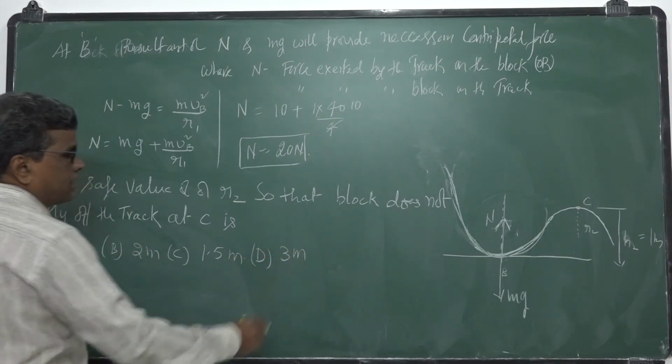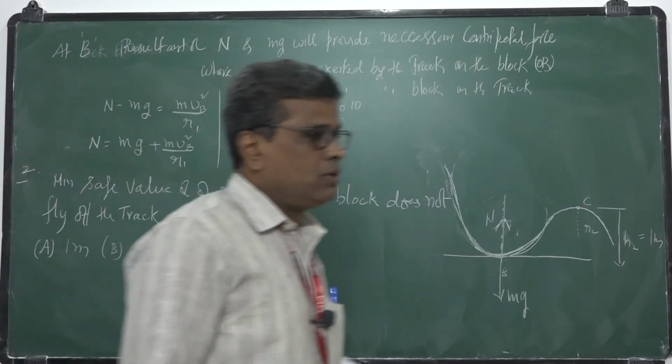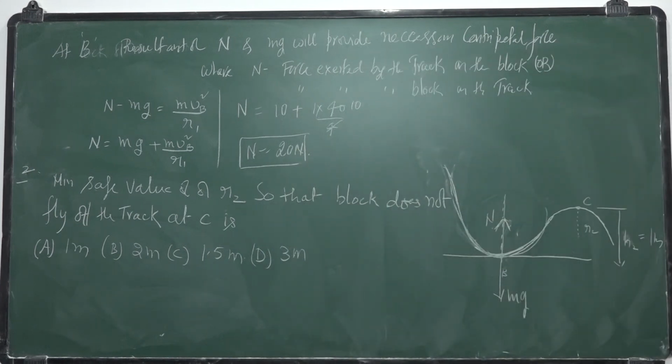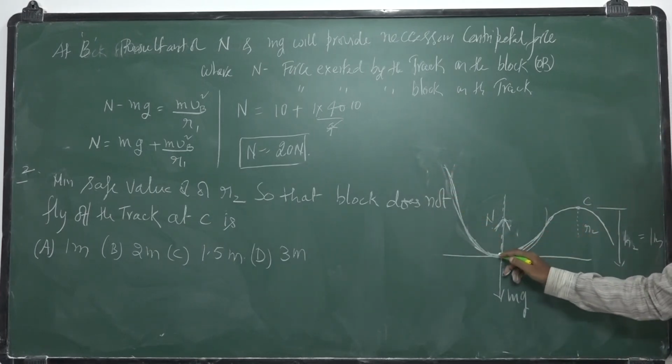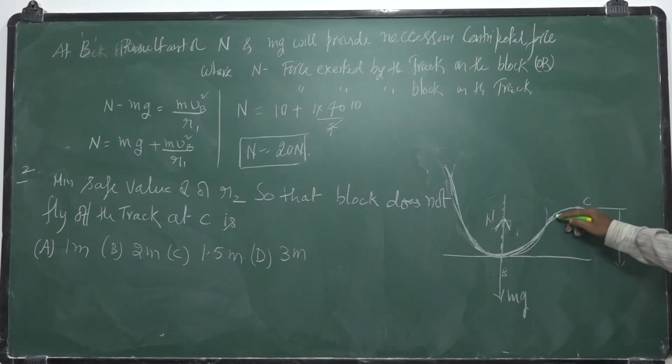So which option is correct? Now see, as the block is falling down, here it possesses kinetic energy. With the help of that energy, it again rises to a certain height. It is again a circular path, isn't it?